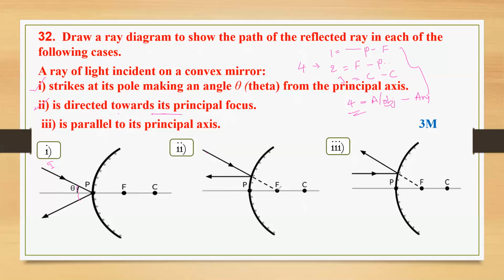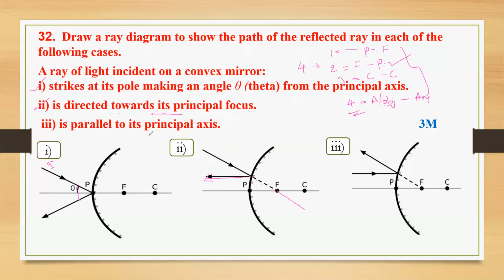Of course, it is a convex mirror. We used to extend the line like this. Then the reflected ray will be parallel to the principal axis, isn't it? So you can see it is parallel to the principal axis. The second case.